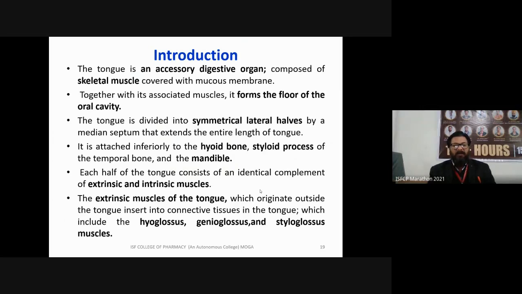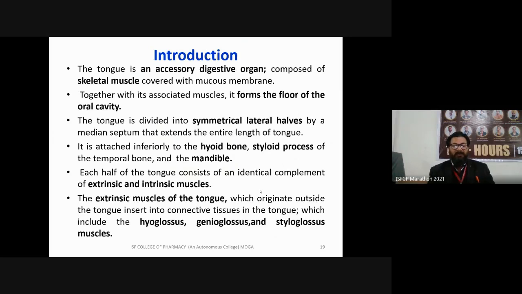We know this is the mouth, this area is our oral cavity, and in the oral cavity the floor is our tongue. The tongue is divided into symmetrical lateral halves by a median septum that extends the entire length of the tongue. It is attached inferiorly to the hyoid bone, the styloid process of the temporal bone, and the mandible. Each half of the tongue consists of an identical complement of extrinsic and intrinsic muscles.